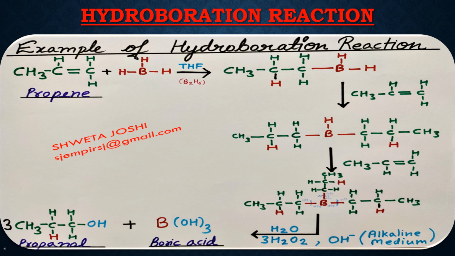Now covering an example of hydroboration reaction, we are going to react propene with diborane, but only the BH3 unit will react with propene. This reaction takes place in the presence of THF, that is tetrahydrofuran. In this case, a hydrogen atom from the BH3 unit will combine with the propene forming CH3CH2CH2, and the carbon atom which is sp2 hybridized will attach to the BH2 unit.